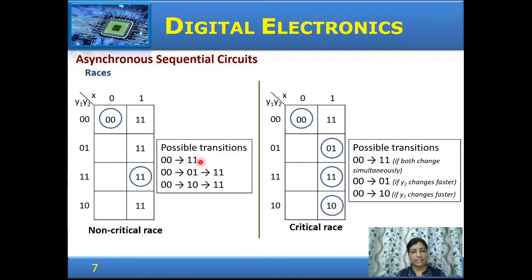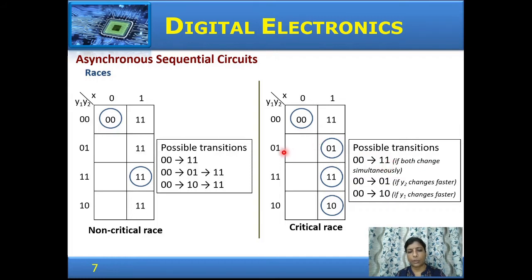Notice the final stable state is the same in all three conditions. So if the final stable state does not depend on the order in which the state variables change, that is called non-critical race. Whereas, let us look at what happens in the second example. In state 0, 0, when a 1 is given, it goes to an unstable temporary state 1, 1, and in 1, 1 with an input of 1, it settles in a state of 1, 1. So 0, 0 to 1, 1 if both the variables change simultaneously.